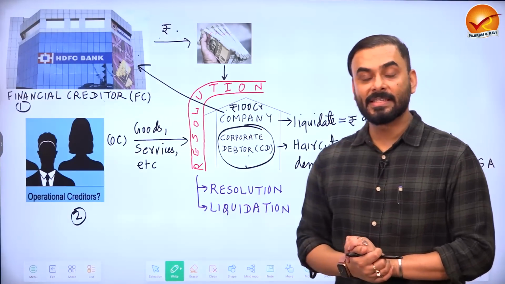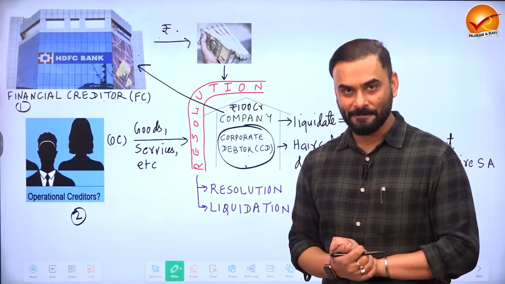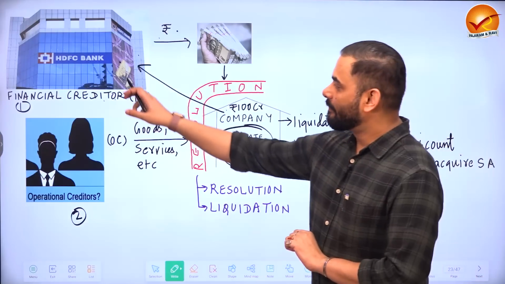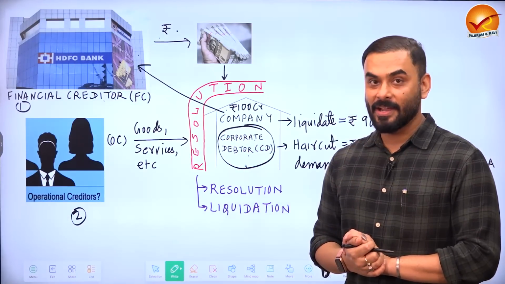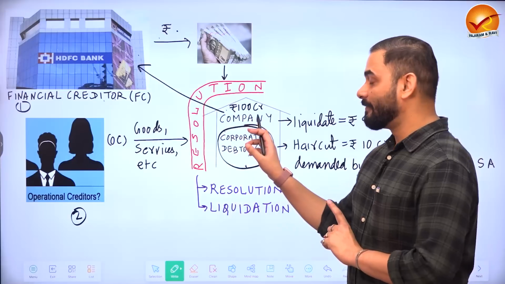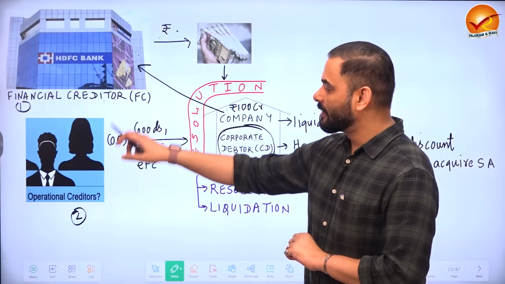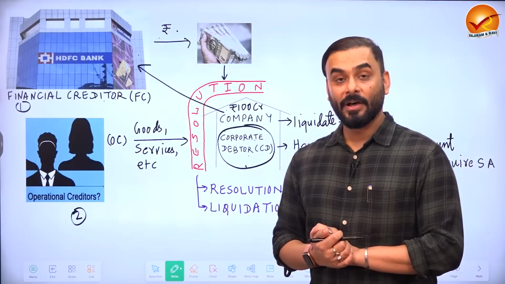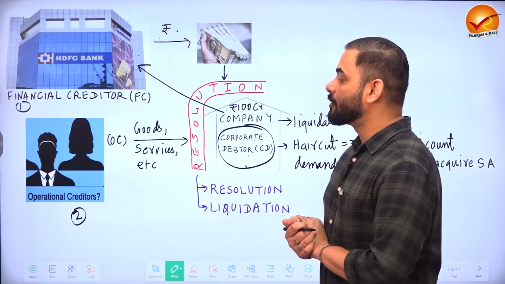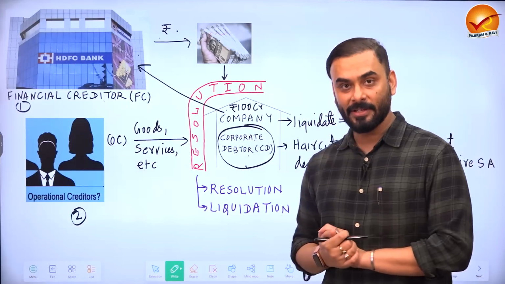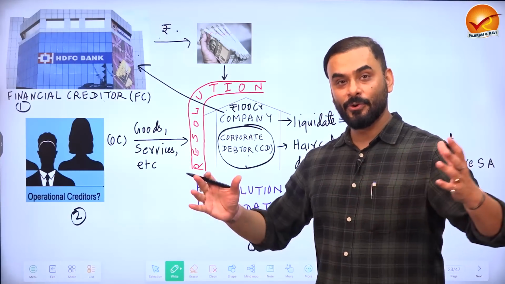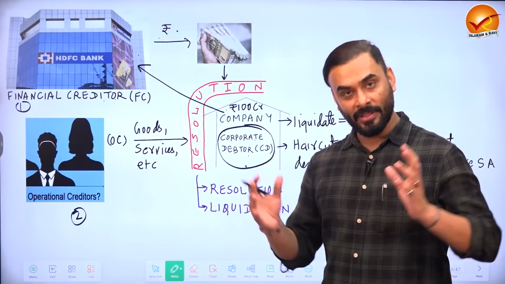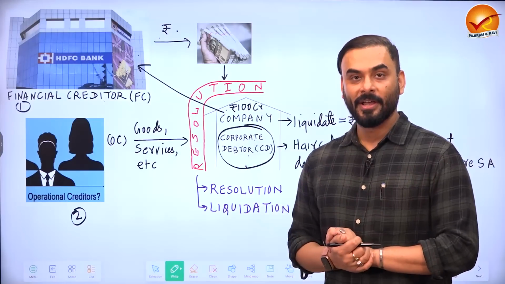Now suppose, guys, this company says that I am not in a position to return the money. So this is a situation where, for example, the financial creditor would come to the company and say that you were supposed to return the money. If you don't, then the financial creditor and operational creditor will come together and say that we are going to sell your company. Now, what are the different ways in which the financial and operational creditor can recover the money? For example, they can go to lok adalats, where the financial creditor, operational creditor and the corporate debtor, all 3 will sit together and decide outside the court about how to do the settlement.